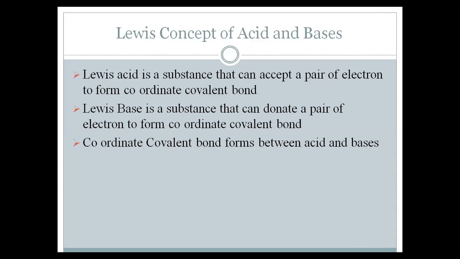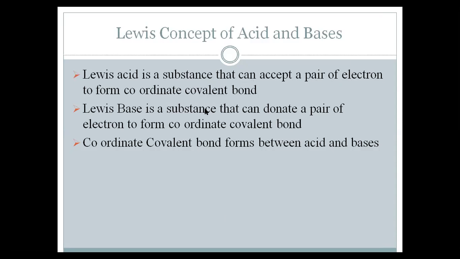Then there was another concept, that is the Lewis concept of acids and bases. According to this concept, acids are those substances that can accept a pair of electrons to form a coordinate covalent bond. Here we have two new things: a pair of electrons. Here you have no hydrogen ion or proton to differentiate the acid from the base. Here we are talking about the pair of electrons. Another new thing is that it is forming a coordinate covalent bond.